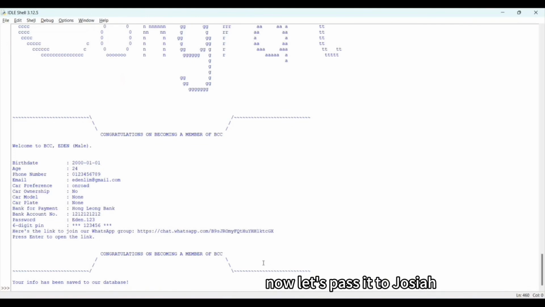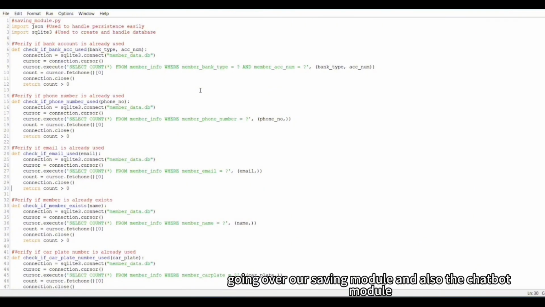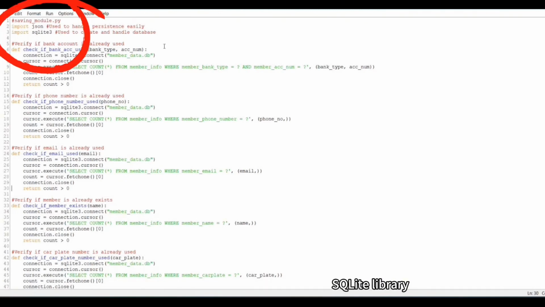Now let's pass it to Josiah. I'm Josiah Ong, and I will be going over our saving module and also the chatbot module. First of all, I'll be looking at the saving module, which plays a crucial role in preserving and handling our members' information. We have implemented two libraries, which are the JSON library and also the SQLite 3 library.